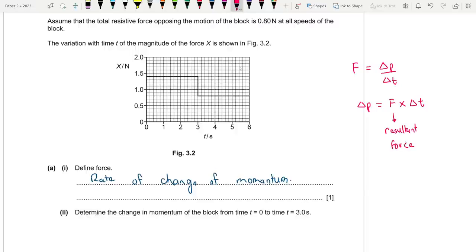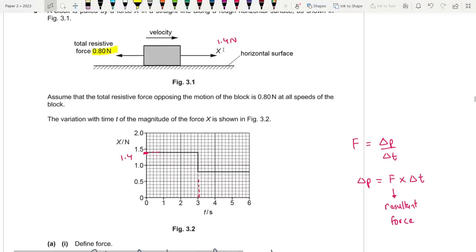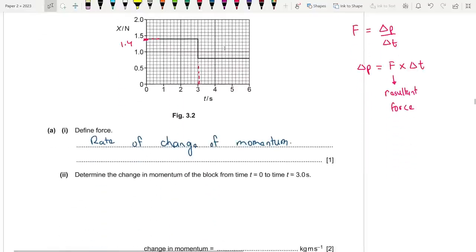So let's take a look at the motion from time 0 to 3 seconds. What is the value of force? It is 1.4 newtons. This is the forward force. Now, what is the backward force? It is always 0.80 regardless of the speed. So the resultant force is actually going to be 1.4 minus 0.80. That's the thing that you need to understand.